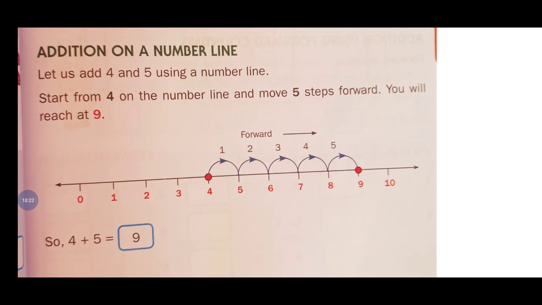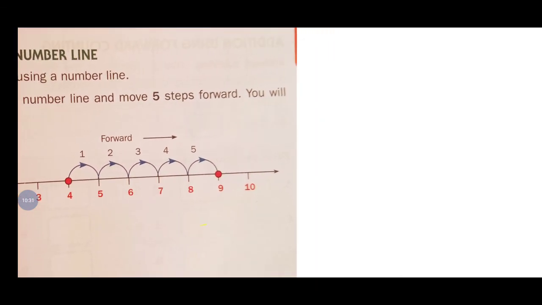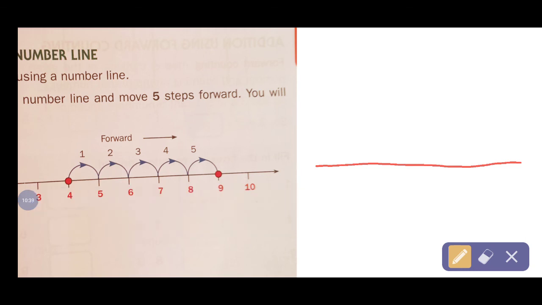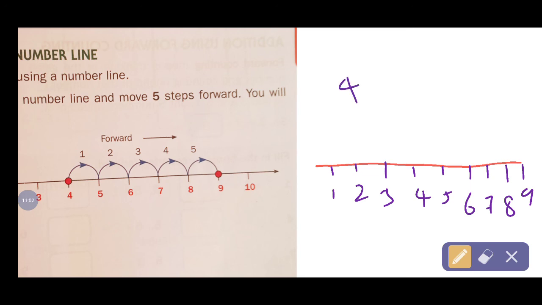4 plus 5 means I'm going to show. See how it will be, how it will count means 5 times you can change. See here, I will show this example on a number line. This is I'm drawing number line. 1, 2, 3, 4, 5, 6, 7, 8 and 9. Okay na? See, 4 onwards, what they given question? 4 plus 5.